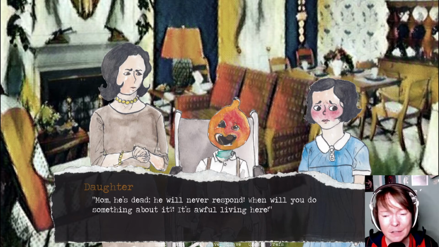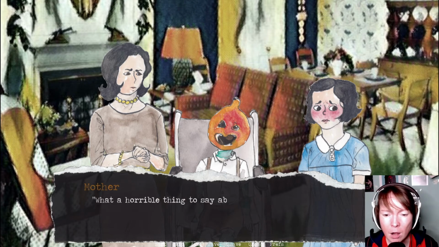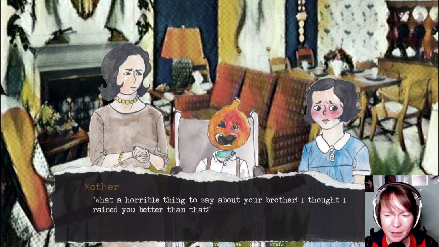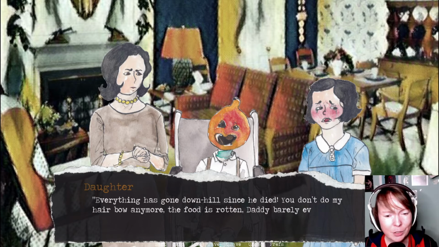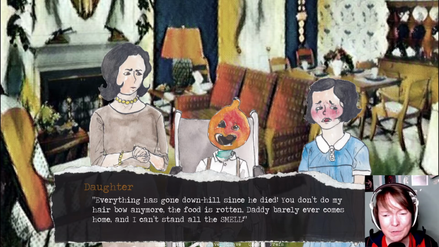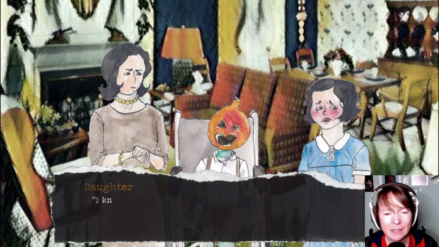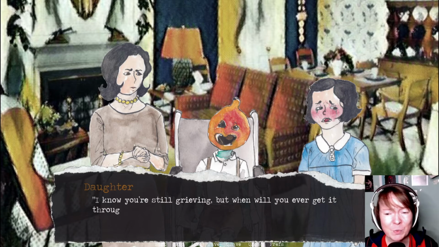It's awful living here. What a horrible thing to say about your brother. I thought I raised you better than that. Everything has gone downhill since he died. You don't do my hair bow anymore. The food is rotten. Daddy barely ever comes home and I can't stand all this smell. I know you're still grieving, but when will you ever get it through your thick head?